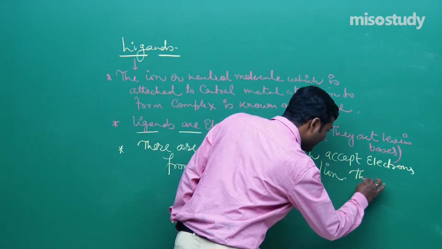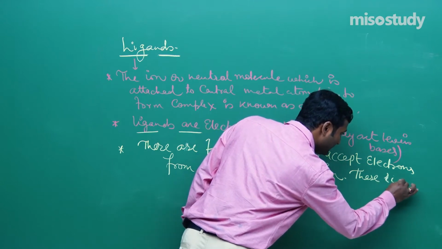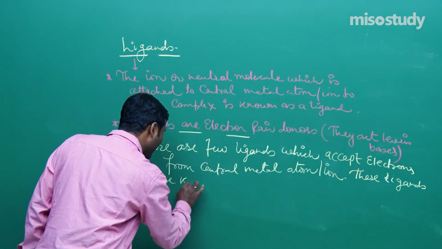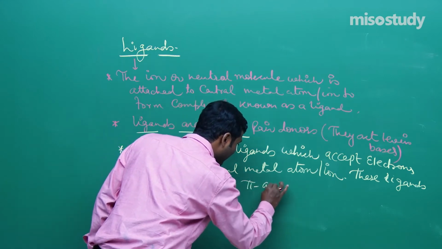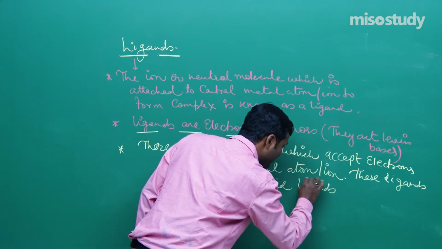These ligands are known as pi acid ligands. Is it clear to you?